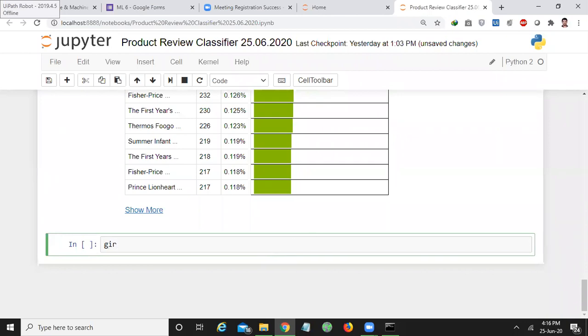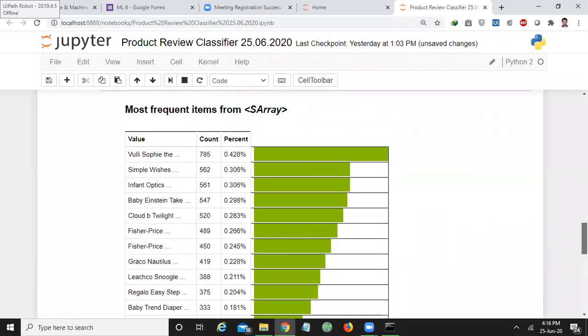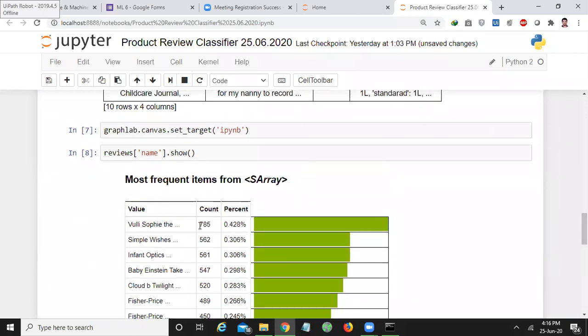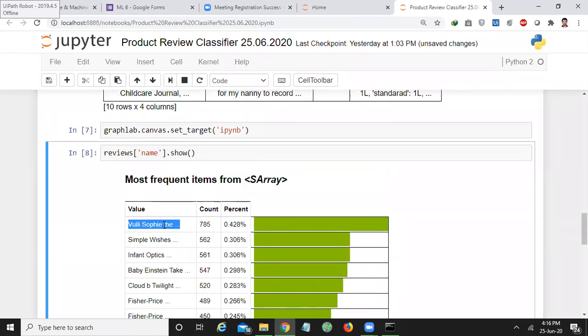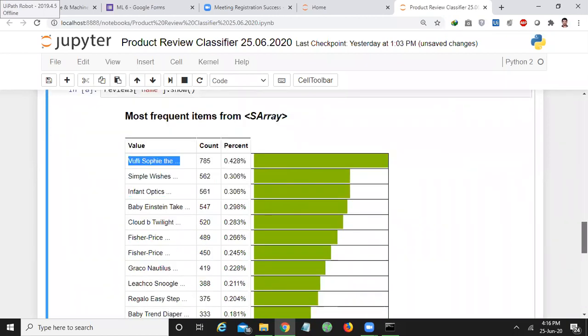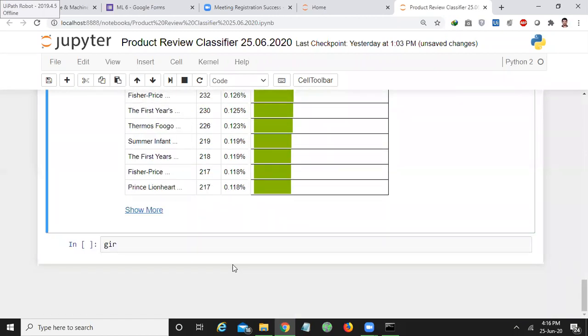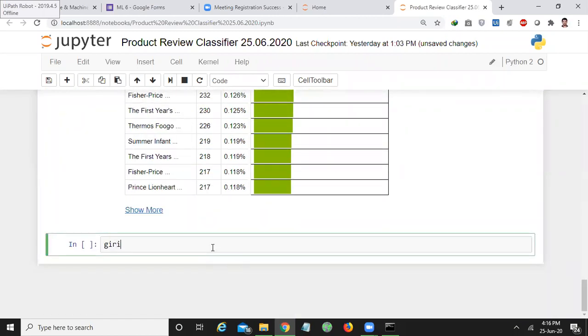Because I want to study Woolly Sophie the giraffe, which has more sales compared to all the products, so I want to do sentiment analysis only on its reviews. So for that, I'll create another data set called giraffe reviews,